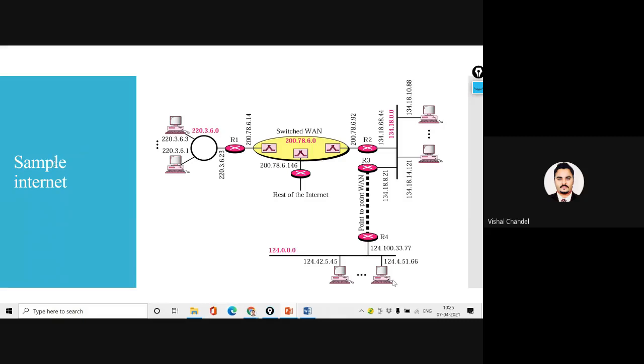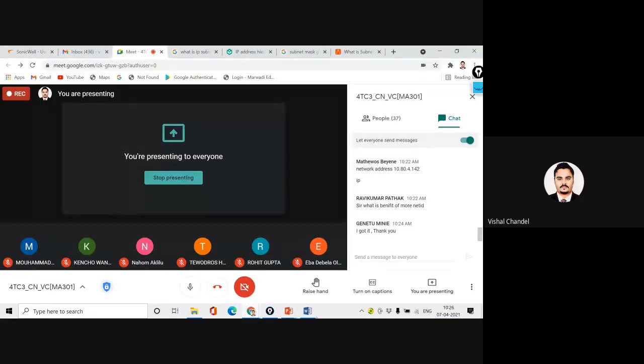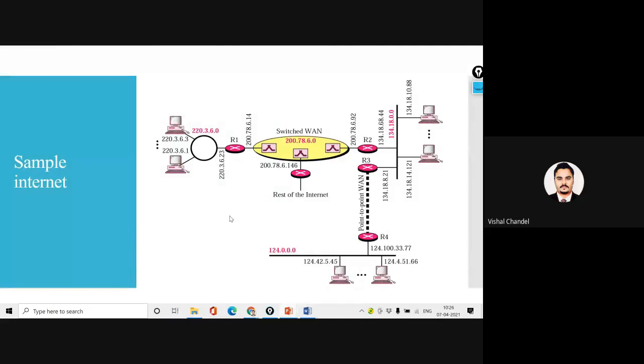Yes, it's a simple internet network IP address configuration, and I am going to ask everyone how many networks we have in this. I will request everyone to please spend time on this slide and mention in the chat box how many networks we have in this. We are saying it's an internet configuration, and I am asking you how many networks we have in this.